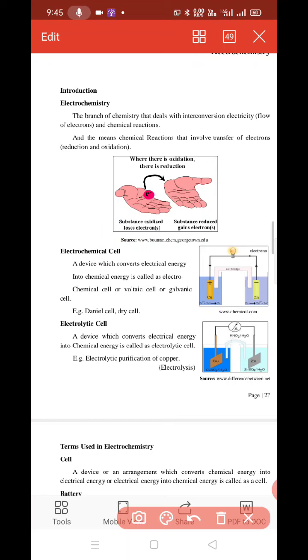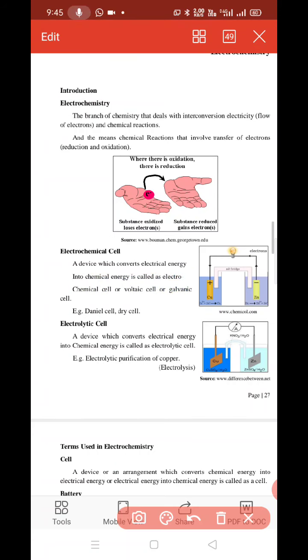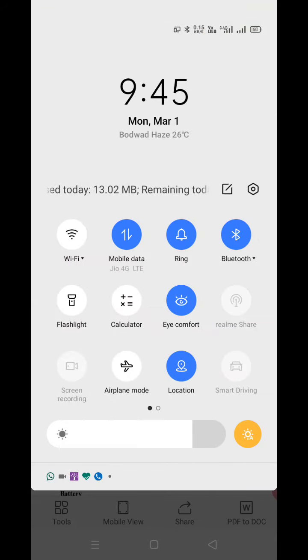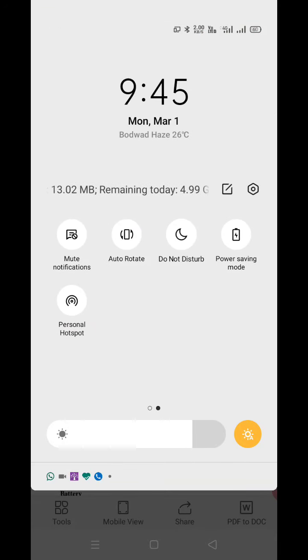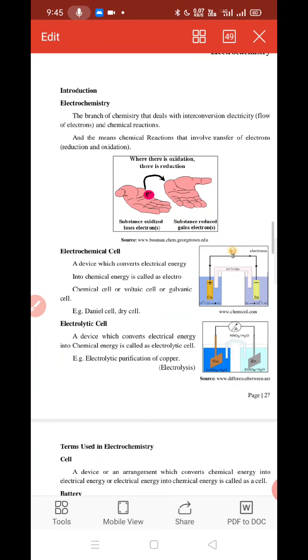Now, the electrochemical cell. What is an electrochemical cell?